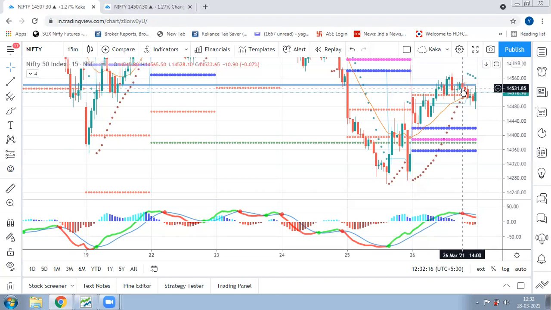So on that note, we come to an end of this Trade for the Day for the 26th of March 2021.